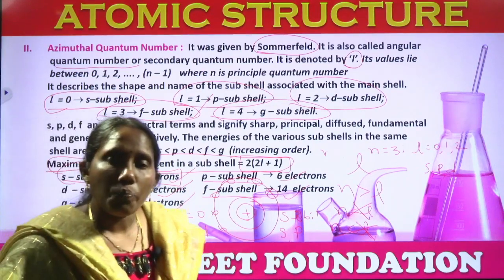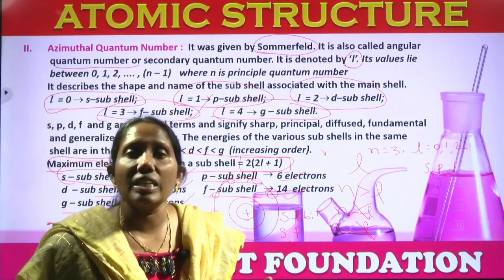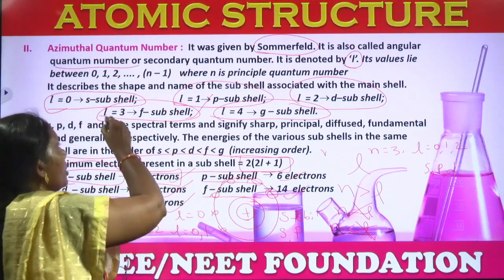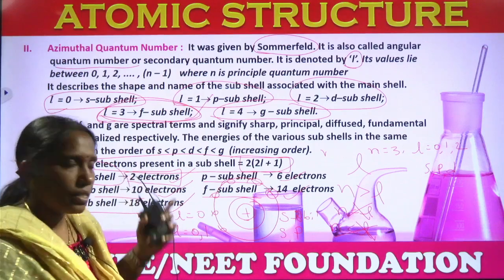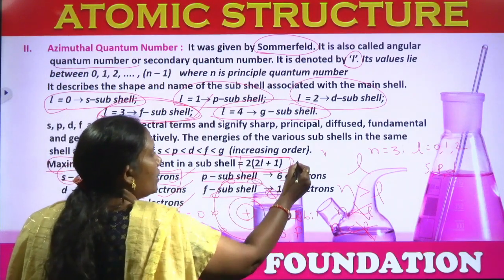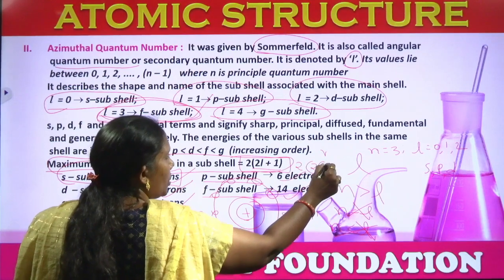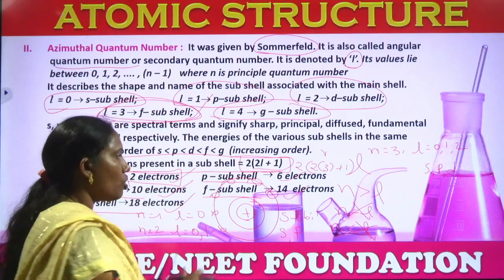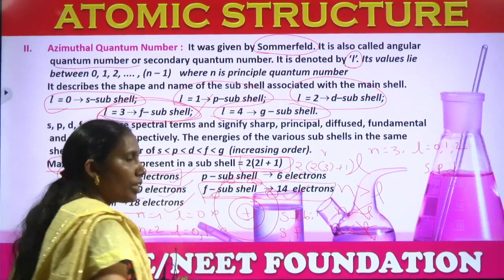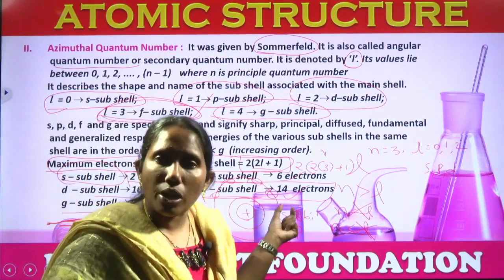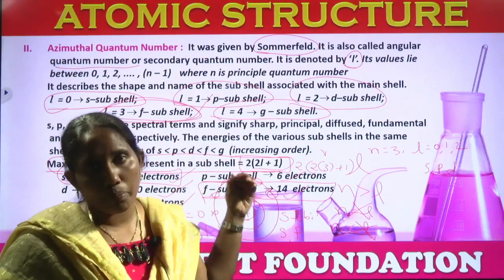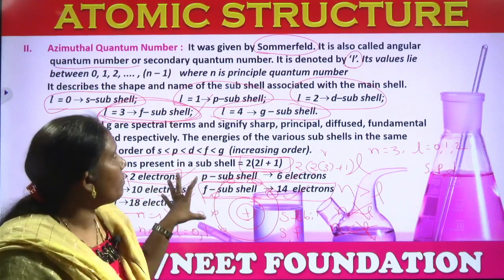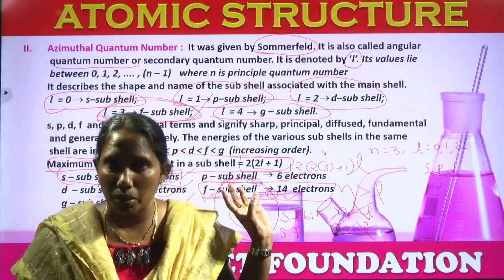If you want to know how many number of electrons are present in F, what is the L value for F? L value for F subshell is 3. Just substitute that 3 here. Then 2 into 3 plus 1. 2 3s are 6 plus 1, 7 2s are 14. So F subshell can accommodate 14 electrons. How this F subshell can accommodate 14 electrons? The information we can get from the magnetic quantum number. This is the information we can get from azimuthal quantum number, right?